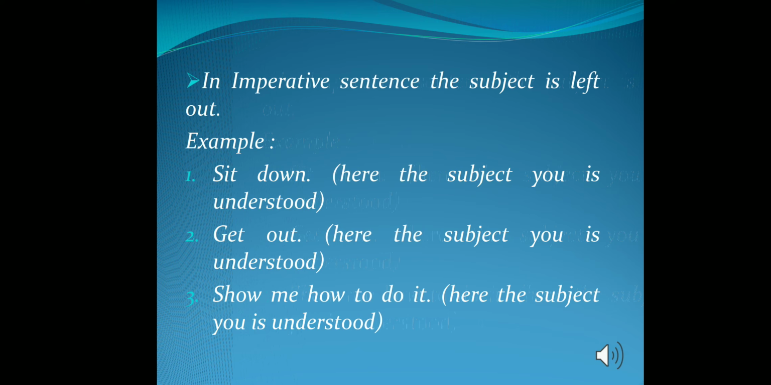In the case of an imperative sentence, the subject is left out. You can see the example here: sit down. Here the subject you is understood. Second example: get out. Here the subject is again you. It is understood. One more example: show me how to do it. So here also the subject is missing and it is understood that the subject is you.